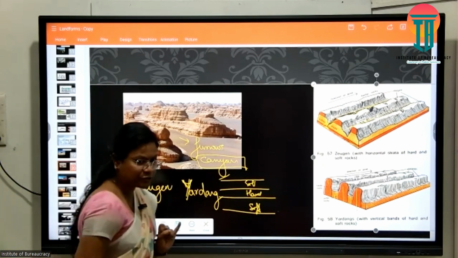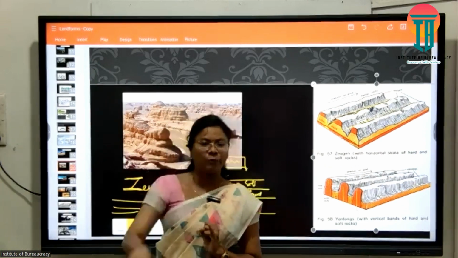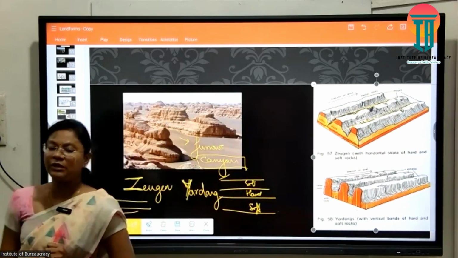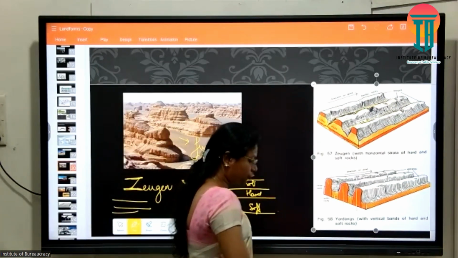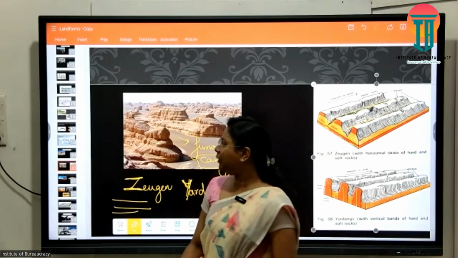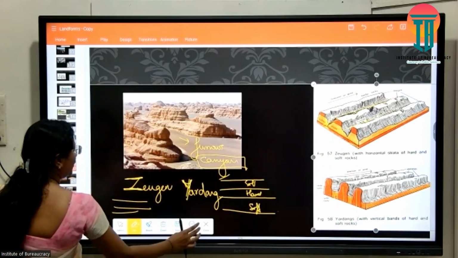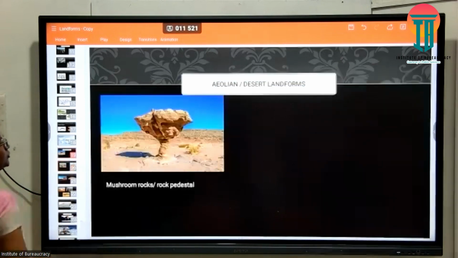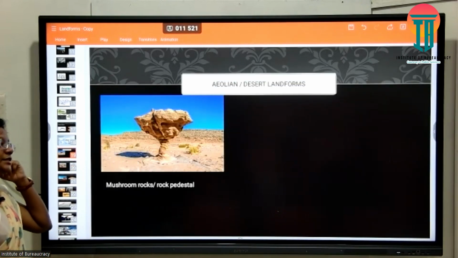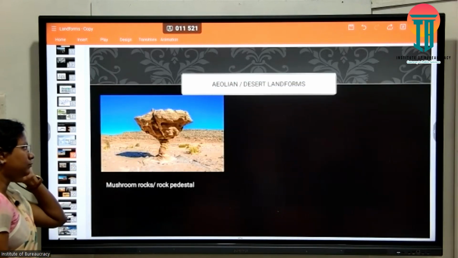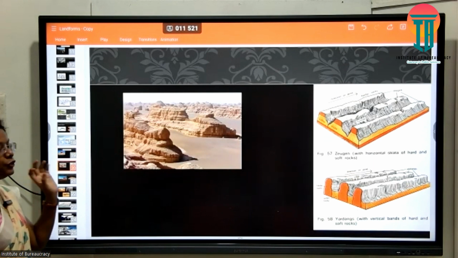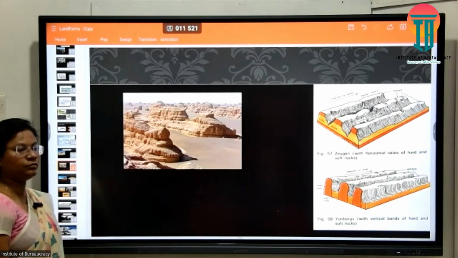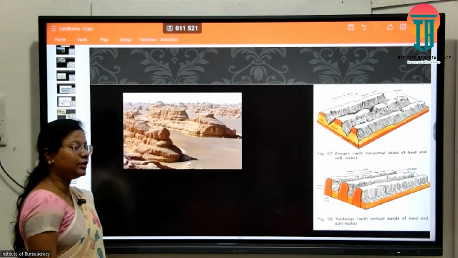So first, at least write down the names. Just write the names: erosional landforms in arid regions, or desert regions. First one is mushroom rocks, which is also known by the name rock pedestal. This one, mushroom rocks or rock pedestal. Second one, Zhuozheng and Yadang. Check the spelling and write it, Yadangs.